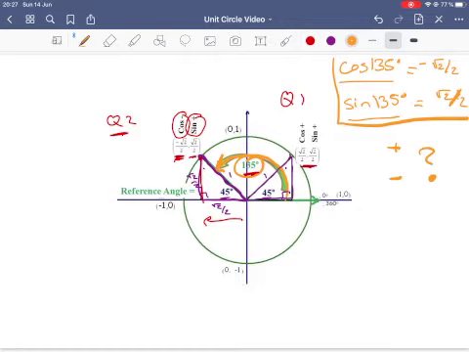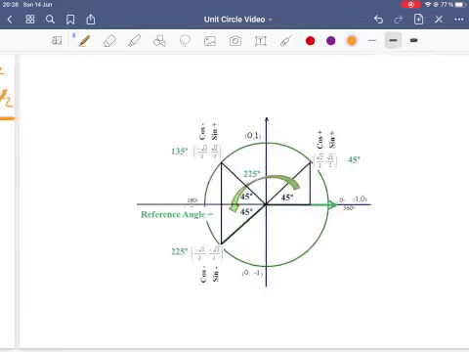Some calculators will write square root 2 over 2, but you'll get cosine of 135 is negative 0.707 something, and sine of 135 is positive 0.707. Pretty cool, huh? All right, next one.